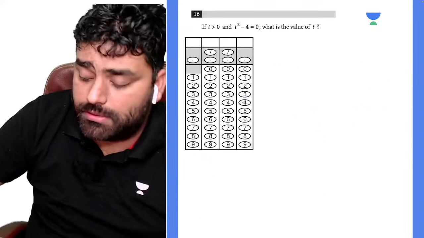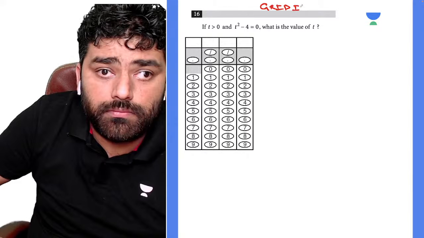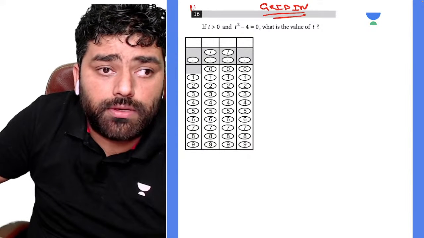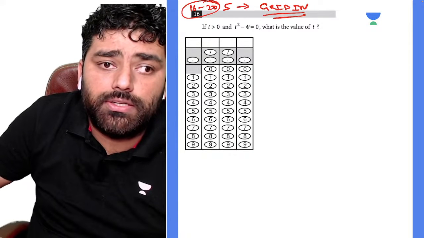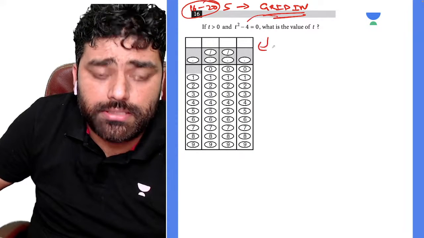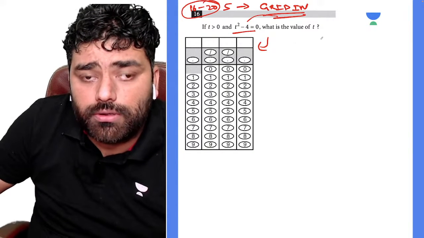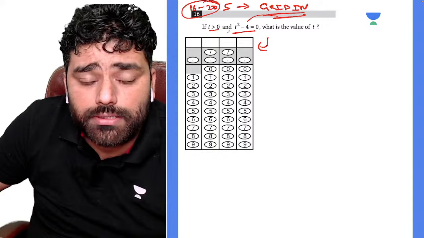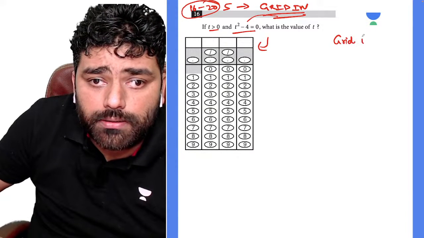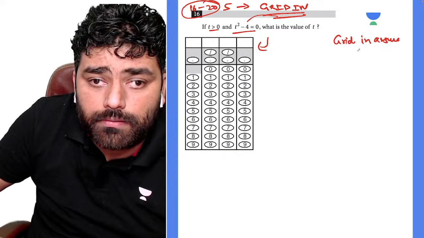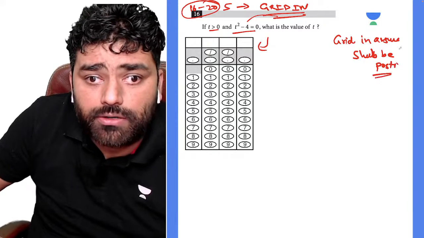Okay, now these are the grading questions. From question number 16 to 20, these five questions are grading questions where you need to find the exact answer and fill it into these boxes. Here it is given that t is greater than 4, but grading answers should be positive only. So a grid-in answer cannot be negative.